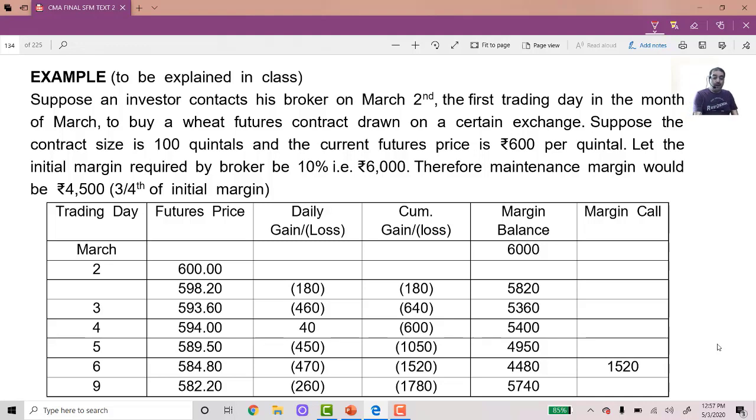Suppose the contract size is 100 quintals and the current futures price is 600 per quintal. So total value of the contract, 600 into 100, 60,000, is the total contract value.